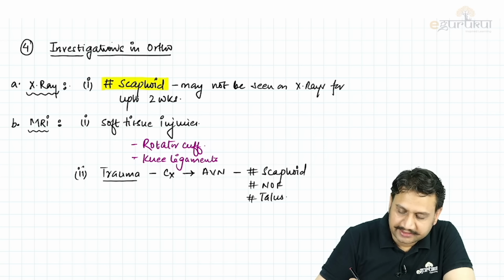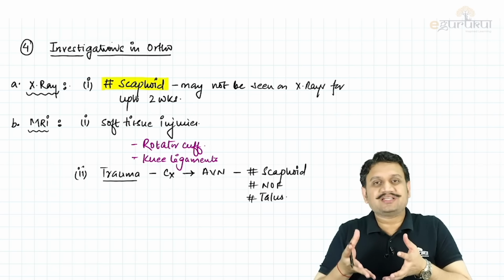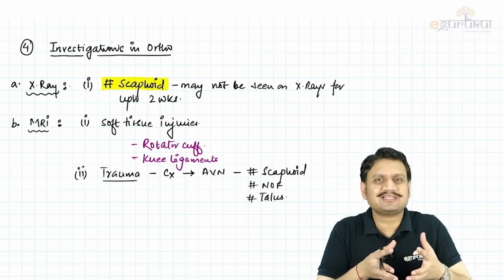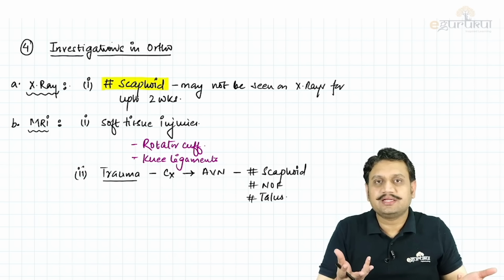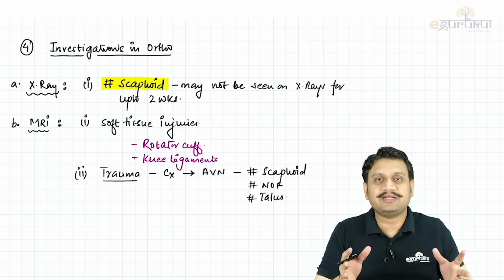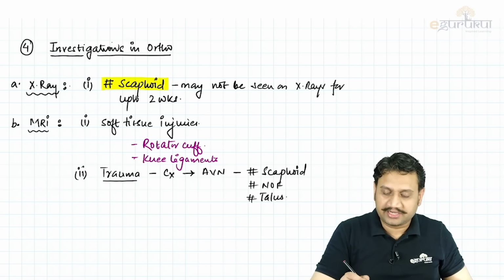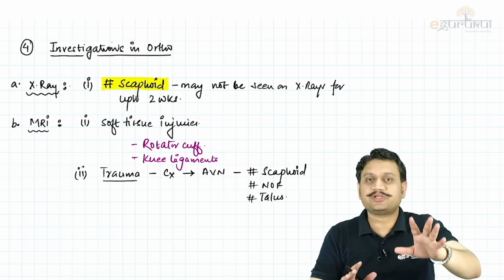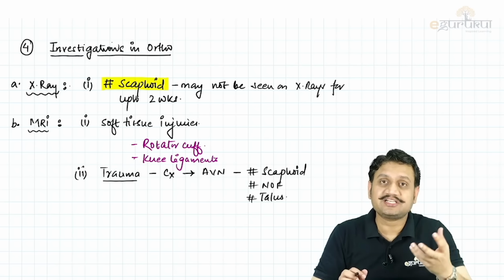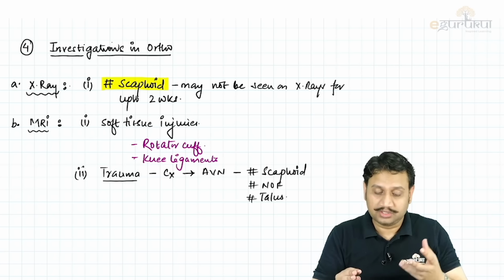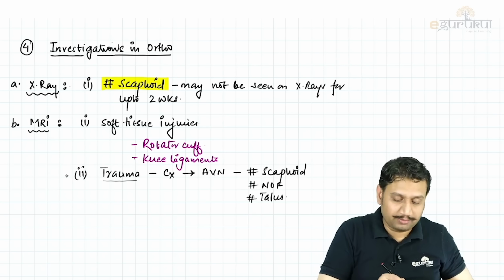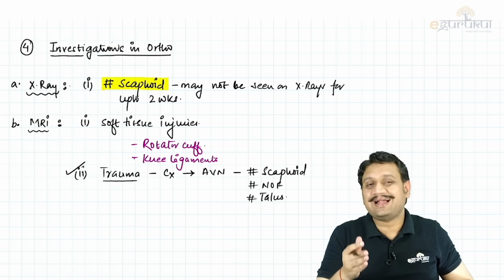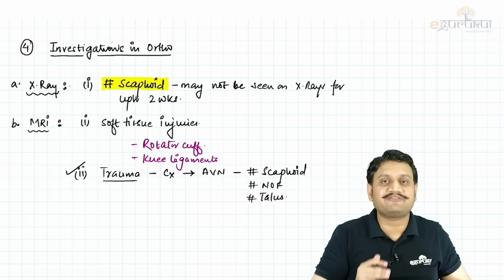We know that in the long term, obviously, if the patient has got a trauma right now, never say that I'm going to get an MRI done. Why? Immediately no AVN is going to happen. It will take some time. So if you're talking about an AVN of these bones, after some 2 weeks, 3 weeks, 4 weeks, 6 weeks, you want to get an investigation done which tells you whether there is an AVN or not, then go for an MRI. So in trauma patients, for looking at the status of the vascularity of these 3 fractures, go for MRI.